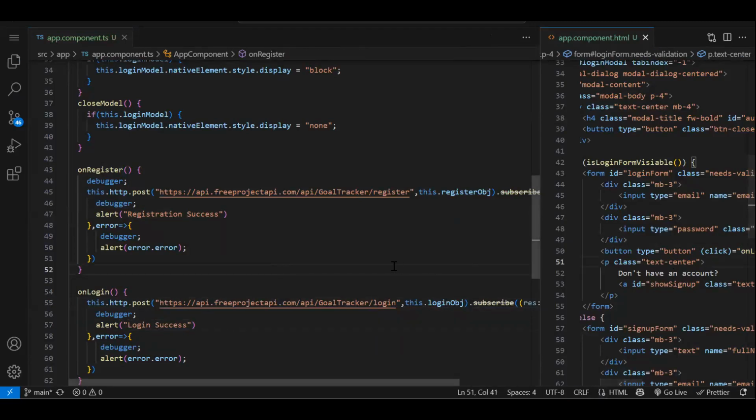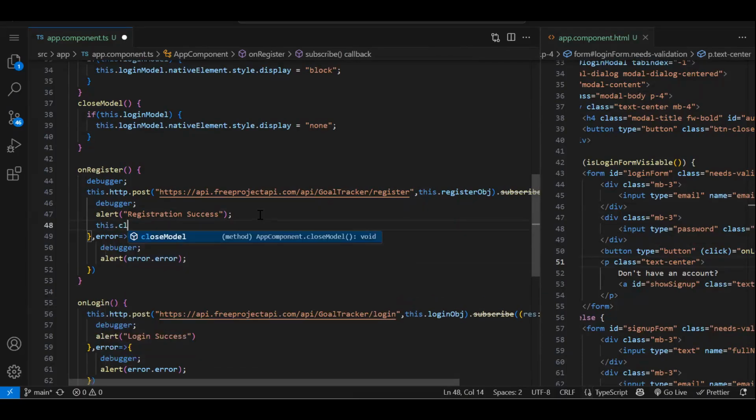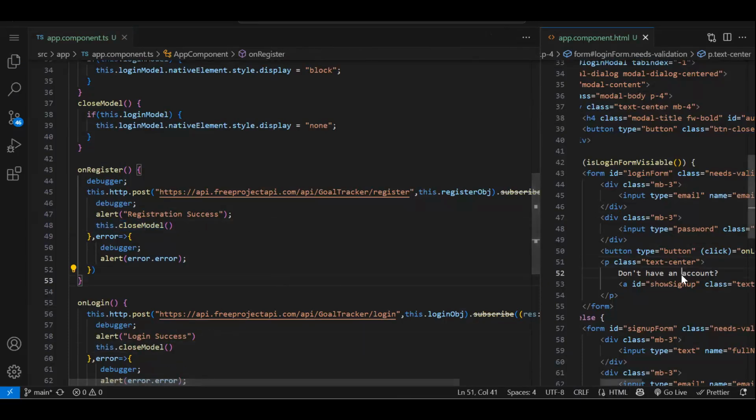But there is a catch. When we register, we have shown the alert message, and oh, one more thing we forgot. Once registration is success, we need to close the modal pop-up. So this function, we will call it over here, and same over here also. But when we do the login, in response, we should get the logged in user data.